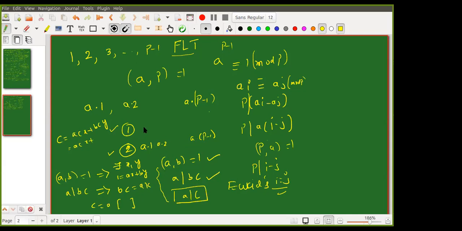So how do you prove the next part? Any one of you? So first we proved that no two of them are congruent modulo P. Now we have these numbers. Rohan told us to multiply all of them, but I stopped him from completing. Any one of you now?